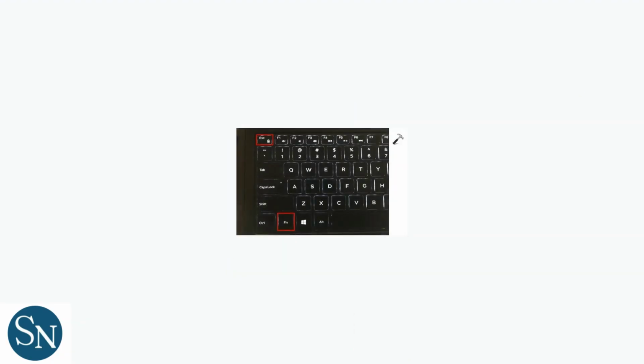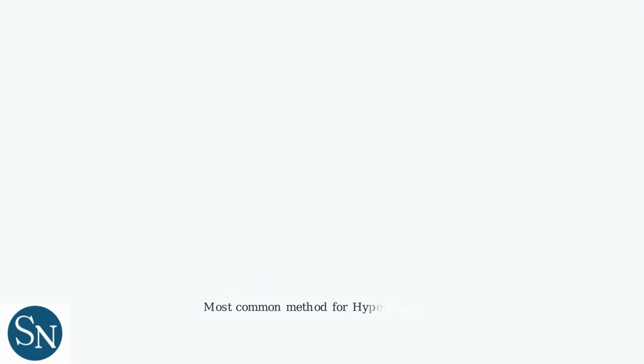The most common method to unlock the Windows key on HyperX keyboards is to press the Fn key and the Windows key simultaneously. This toggles game mode on and off. This toggle is the standard for many HyperX models. To confirm the change, look for an LED indicator that lights up or changes when game mode is activated or deactivated. This is the most common way to unlock the Windows key on HyperX keyboards.